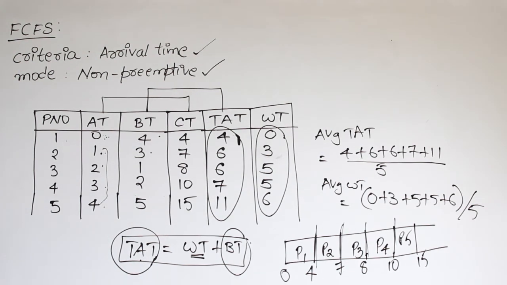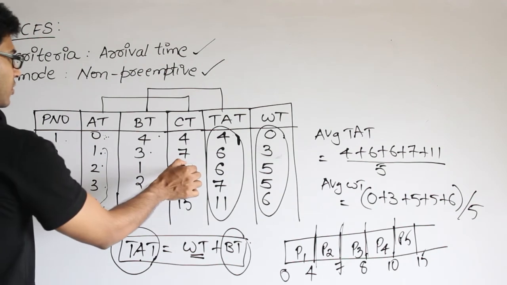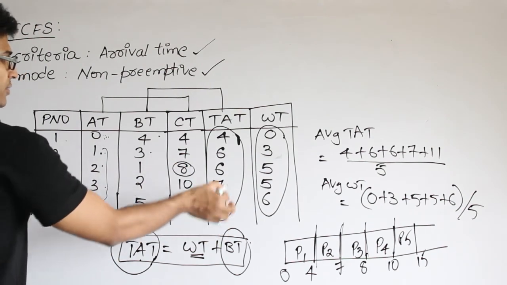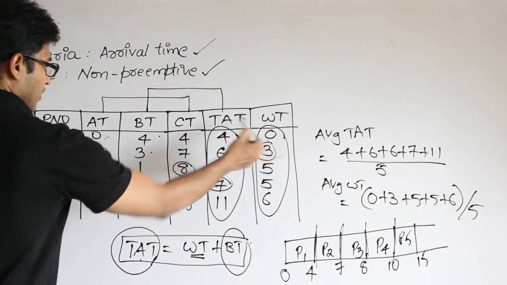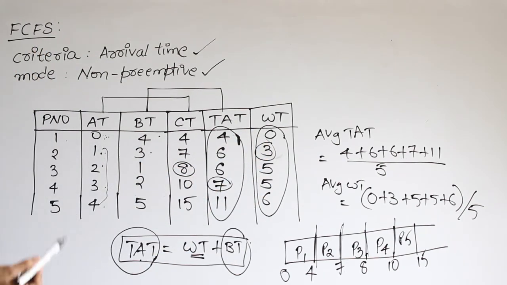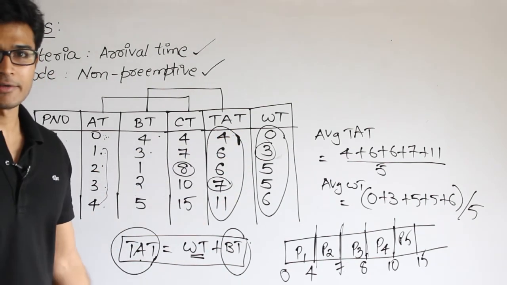And what are the other questions possible on this? I mean, similar to this. So they will sometimes ask what is the completion time of process P3, or what is the turnaround time of process P4, like that, or what is the waiting time of process P2. They will not ask you everything, but if they want to ask you everything, they will ask you about the average turnaround time and average waiting time.